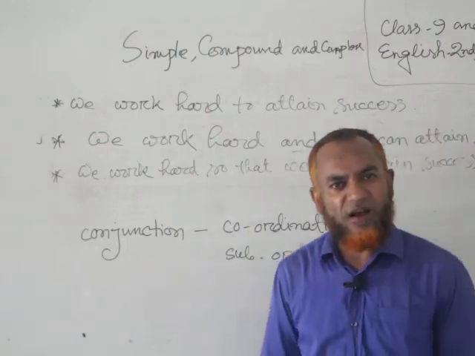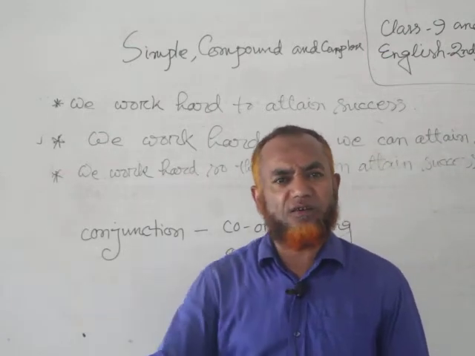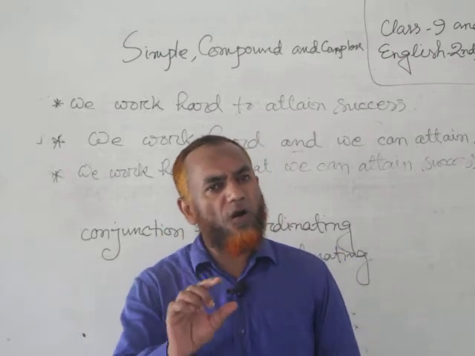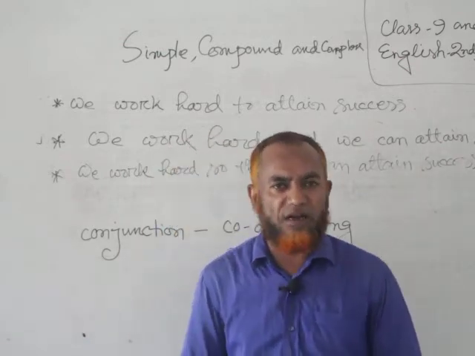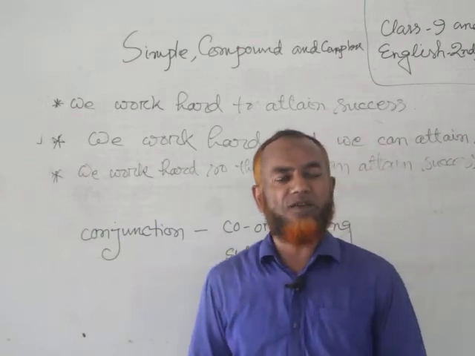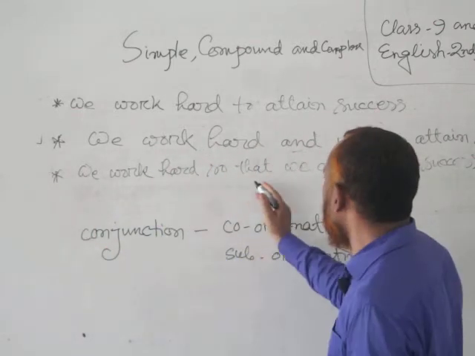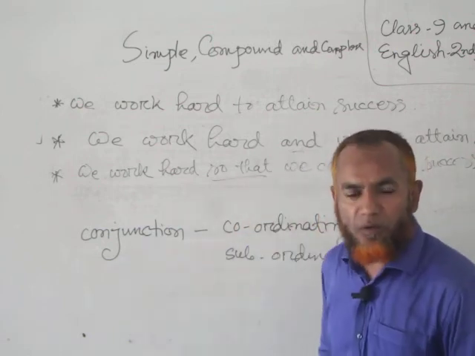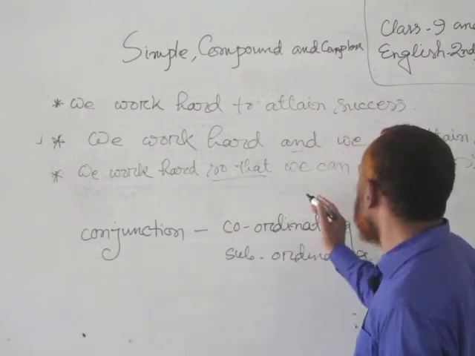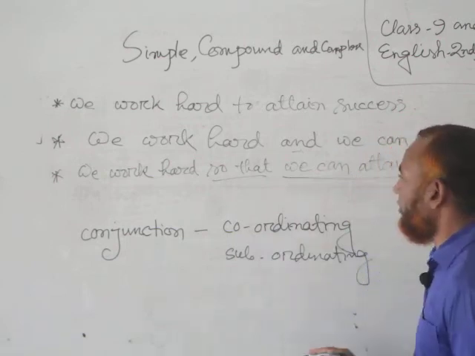Subordinating conjunction. The conjunction which joins one or more dependent clauses with an independent clause is called a subordinating conjunction. Here in the third sentence we find that so that is a subordinating conjunction, because we get a dependent clause.